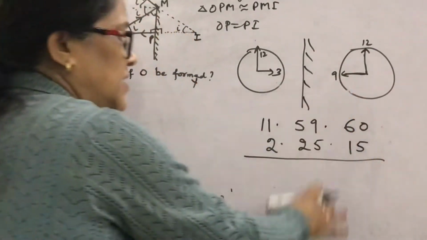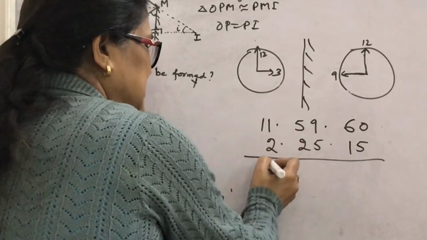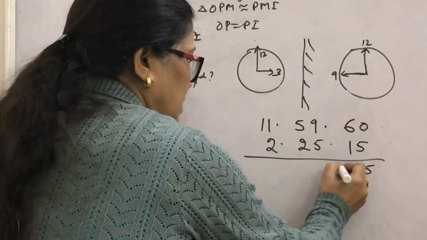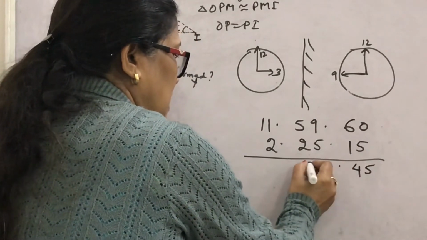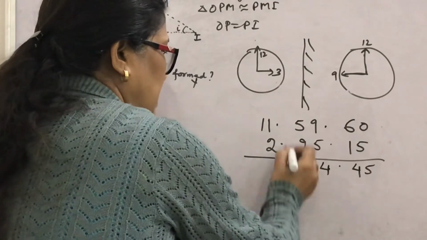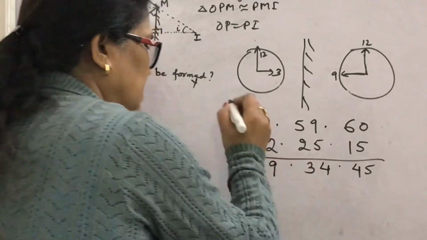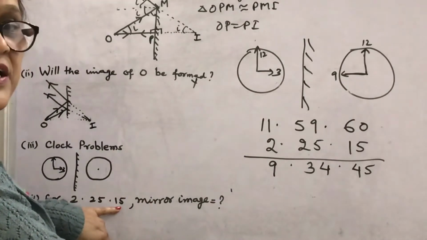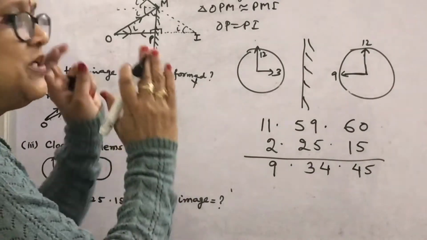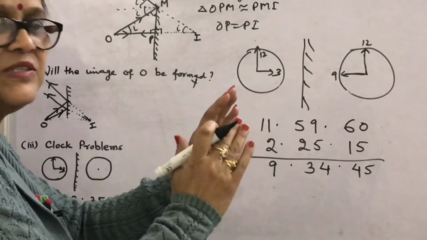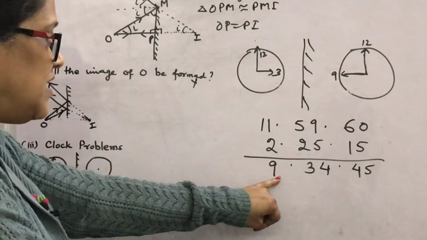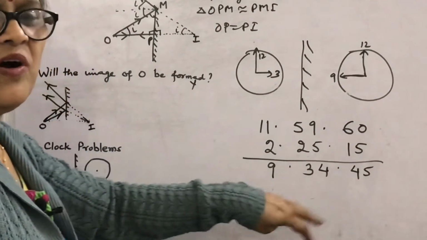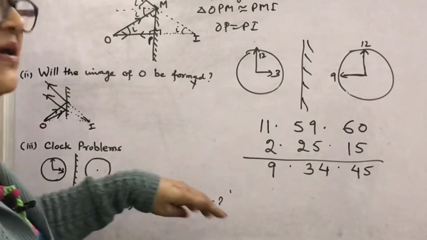Then that will be the answer for the mirror image. So this is 11, this is 59, this is 60, and subtracting gives 9 hours. So whatever time is shown by the hour, minute and seconds needles in a clock, the mirror image time, if it is seen in the mirror, will be 9 hours 34 minutes and 45 seconds. So in this way, clock timing and the mirror image of time are calculated.